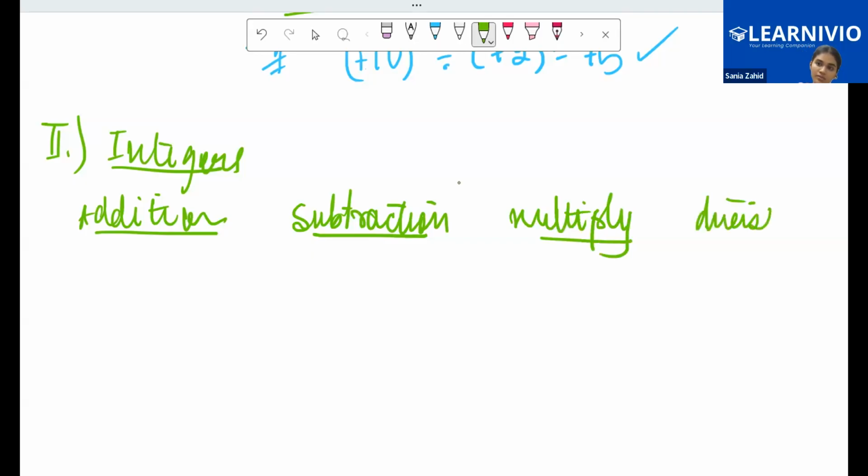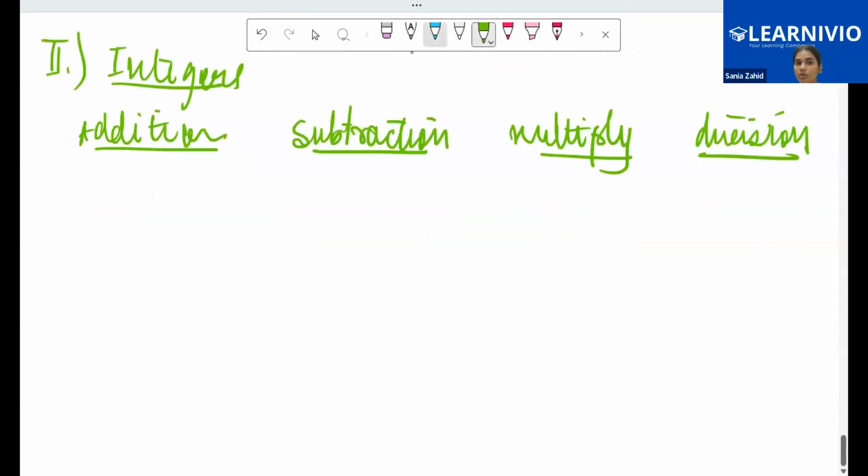This is for closure property, ma'am. Exactly, we're studying the closure property. When I talk about addition, give me examples of any two integers. If you recall, integers include the negative numbers also, so you can give me examples of negative numbers as well.